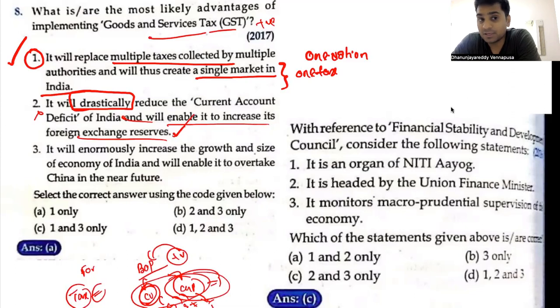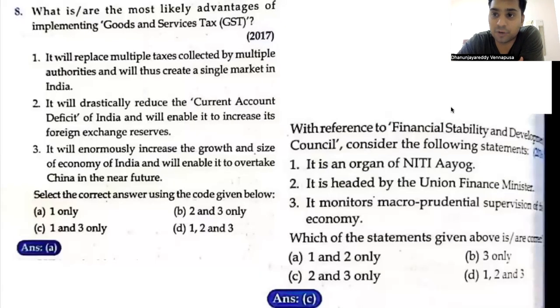But here they are saying the current account deficit will be drastically reduced. Current account means where you are seeing incomes in the form of the so-called taxation. Yes, taxation might improve, but the current account is not just indirect taxes. You have direct taxes and other things also. So this statement is absolutely wrong. So already the statement itself was in doubt. That doubt was cleared. How was it cleared? By the second part of the statement: it will increase its foreign exchange reserves.